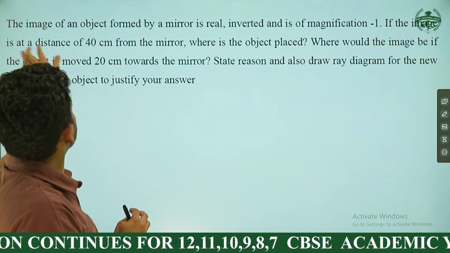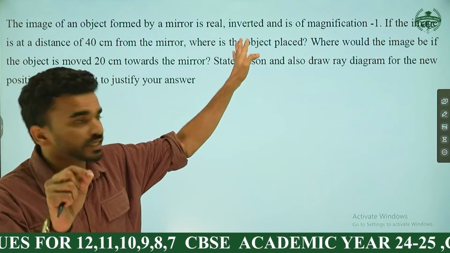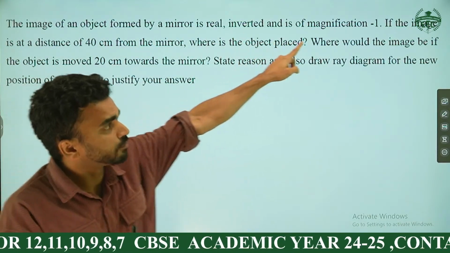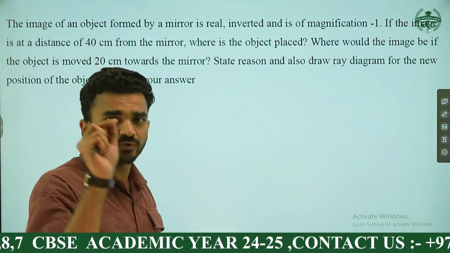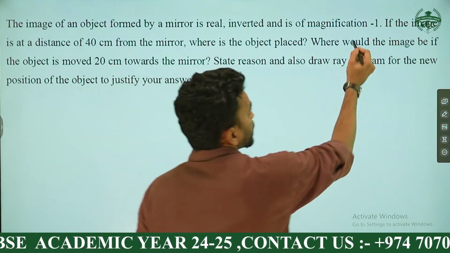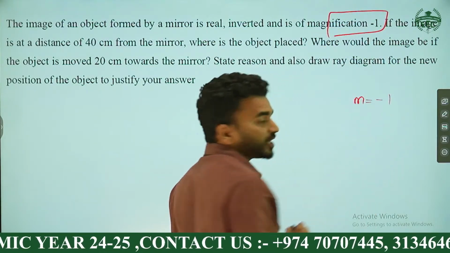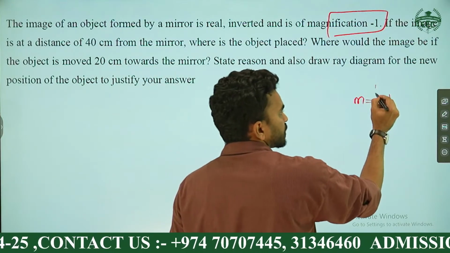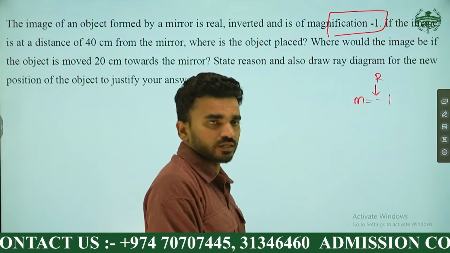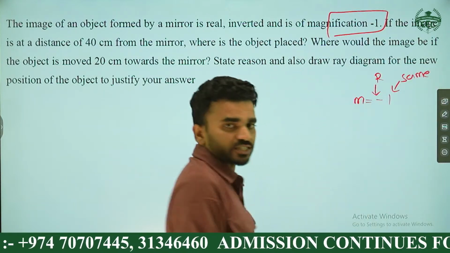Listen to me. The image of an object formed by a mirror is real. The image is real, inverted. Magnification is also how much? -1. So magnification -1 is a very, very important case. What is the meaning of magnification -1? The image is real, and the 1 means the image is the same size.